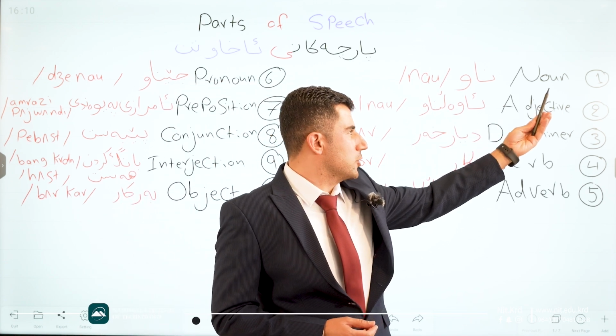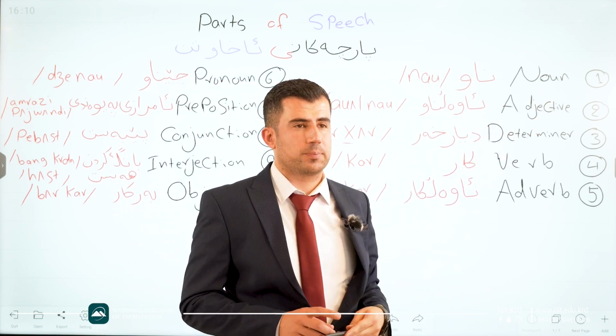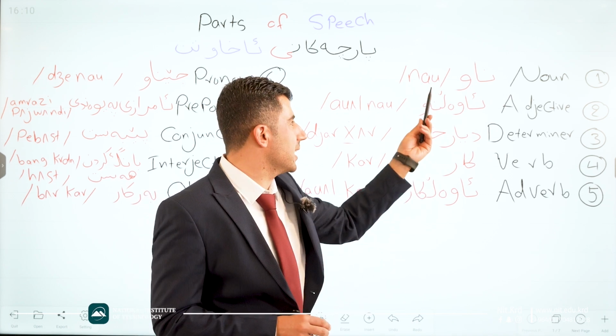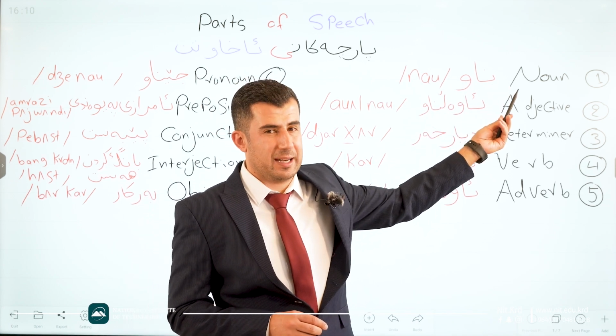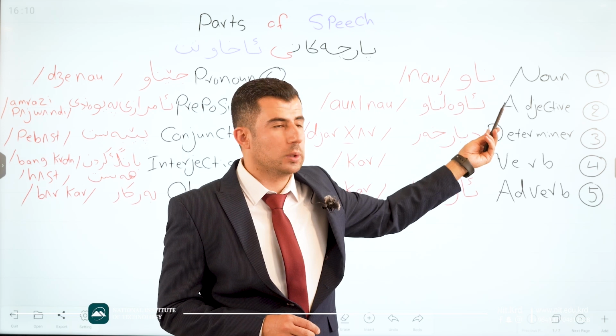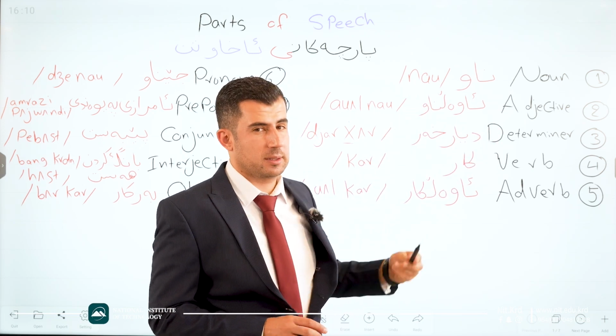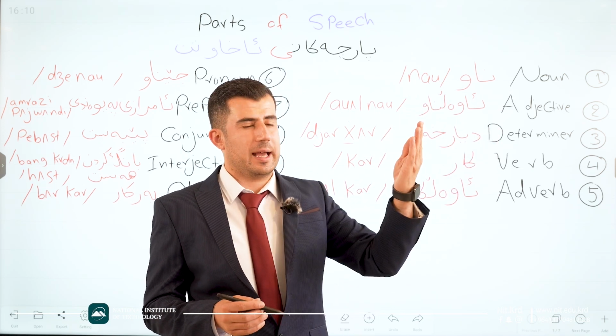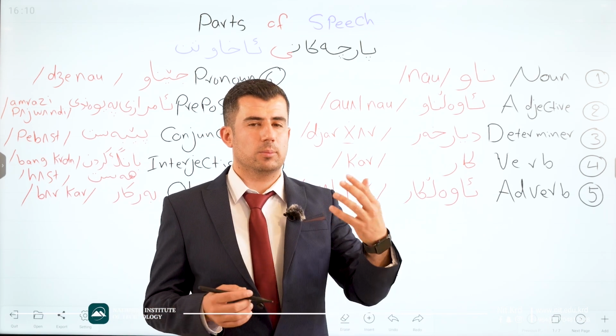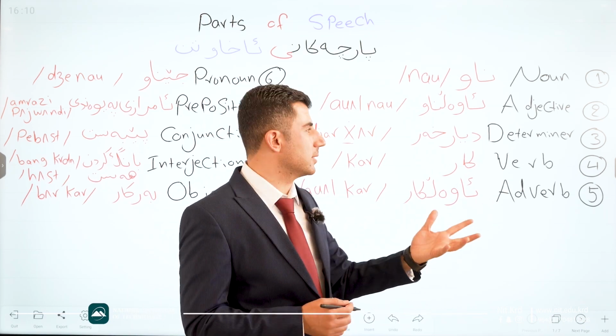Like every other language, we have noun. Good. In Kurdish language we say now for nouns. How do we pronounce now? Like this. Now, like Sarah, Ali, Muhammad, John, David.